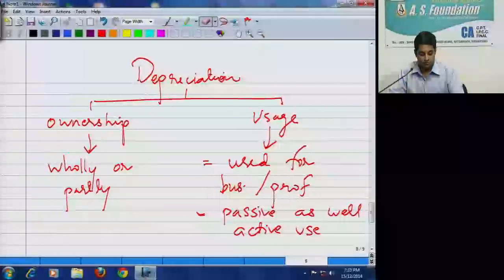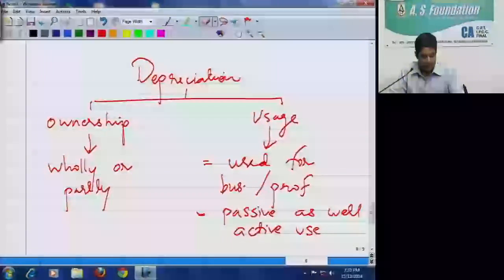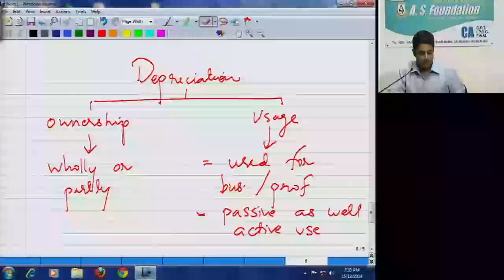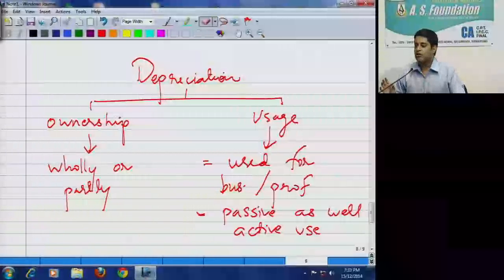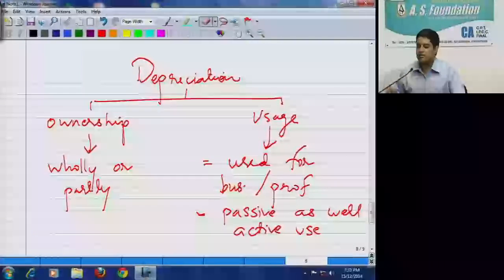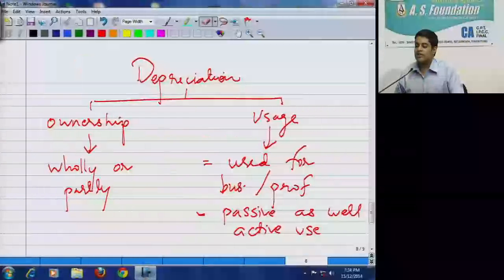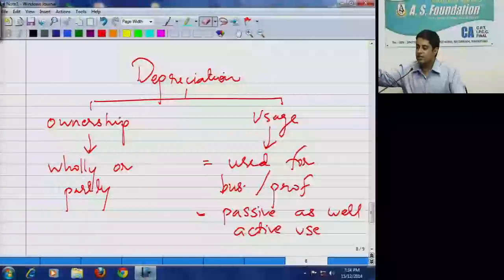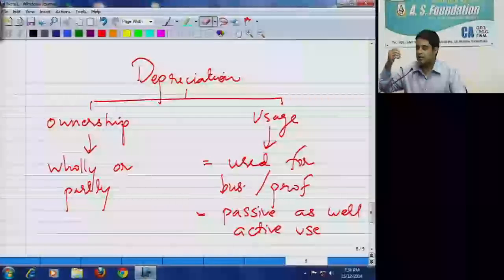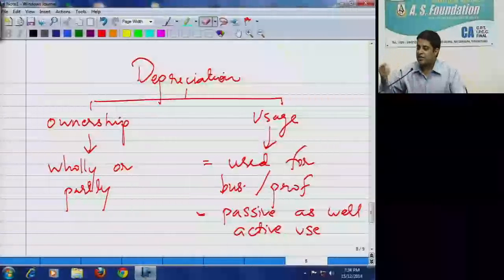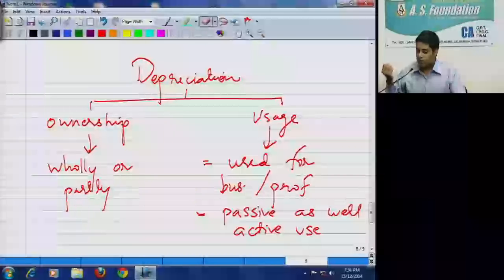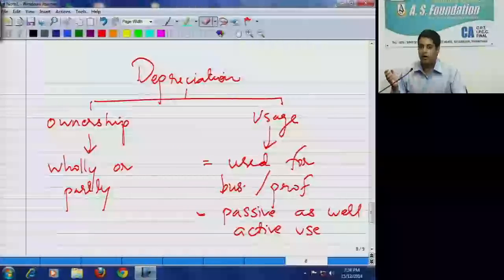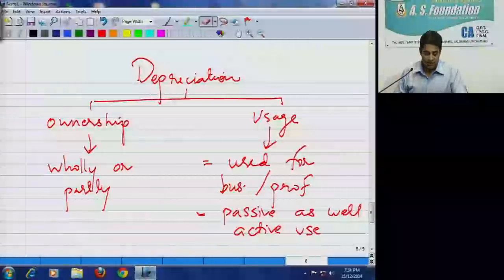Clear on this? Okay. Now next, assets acquired on hire purchase or installment system. Now, what is the difference between leasing and hire purchase? What is the intention of lease in this case? The vehicles were just leased, and after the lease term they came back to the lessor. In hire purchase, what is the intention? The intention is to sell them, but since the buyer is not able to pay the seller at once, it is paid in installments.